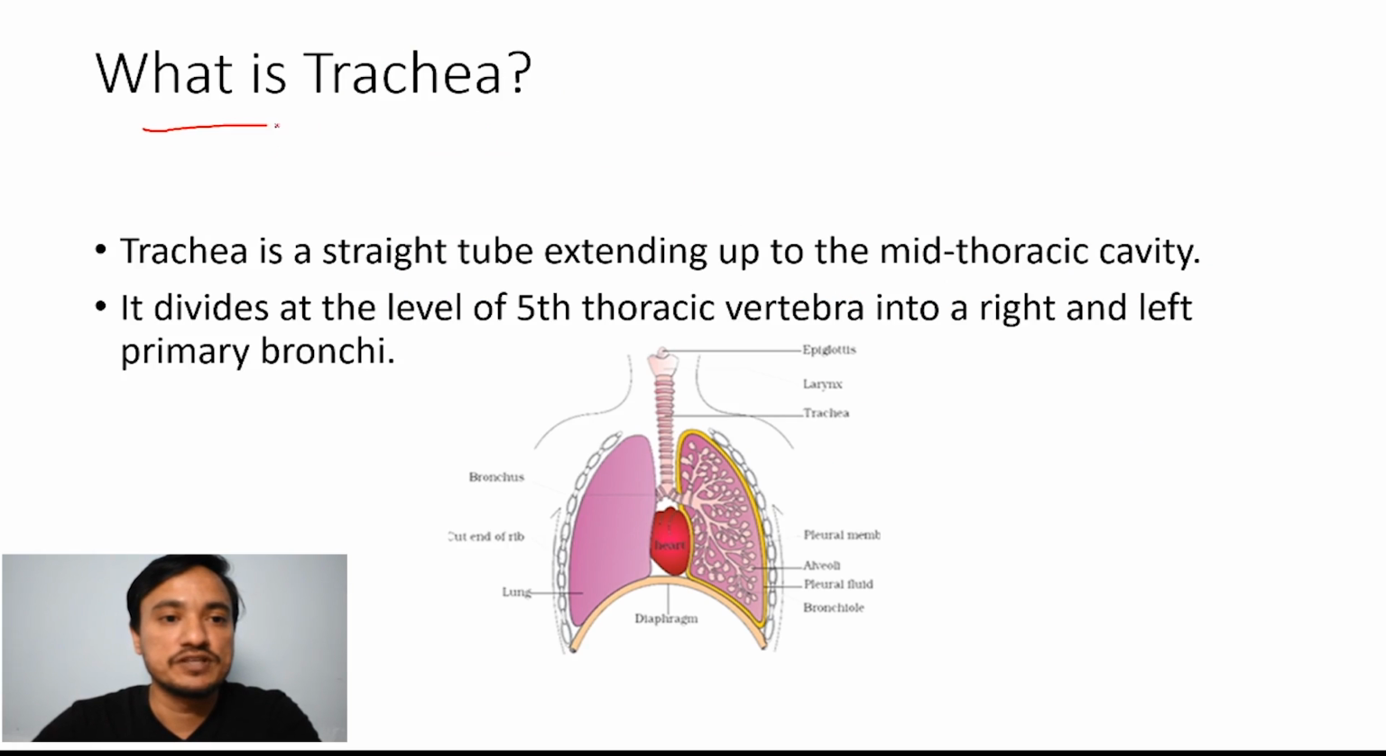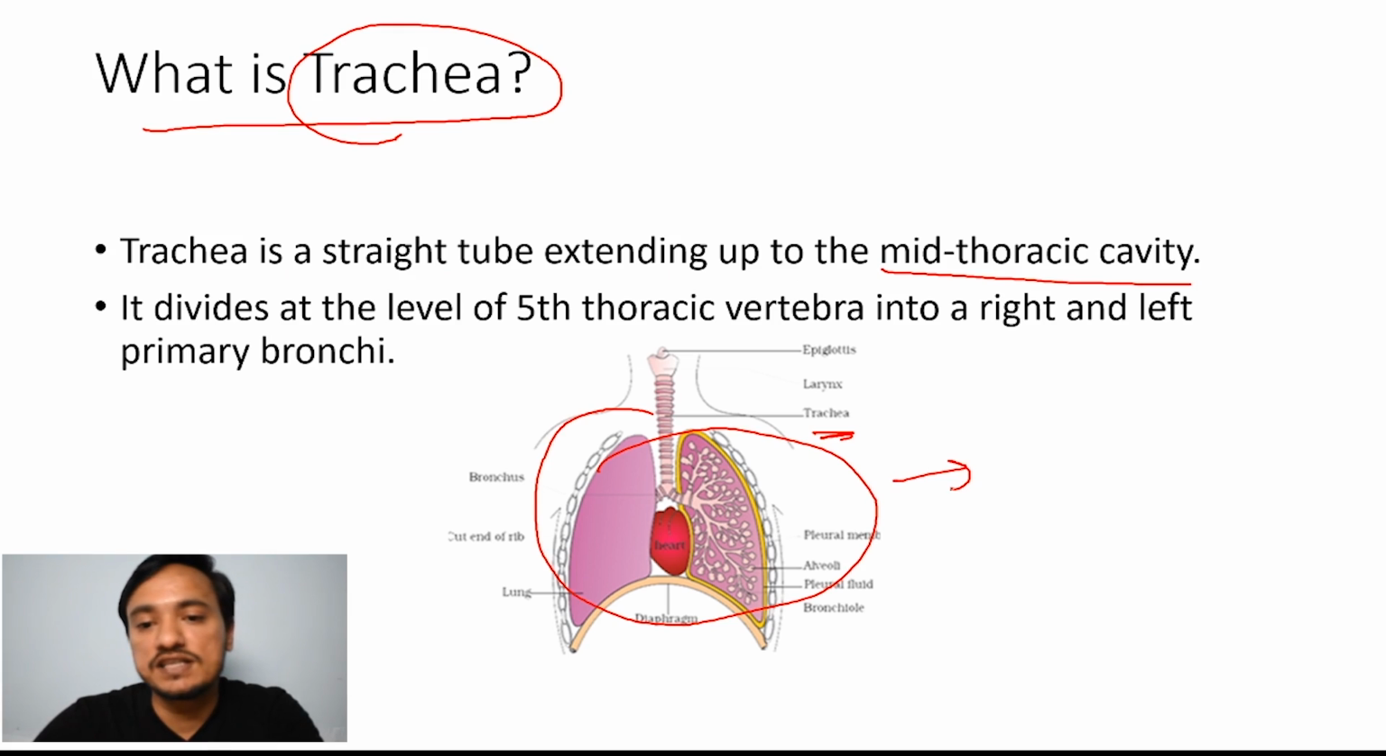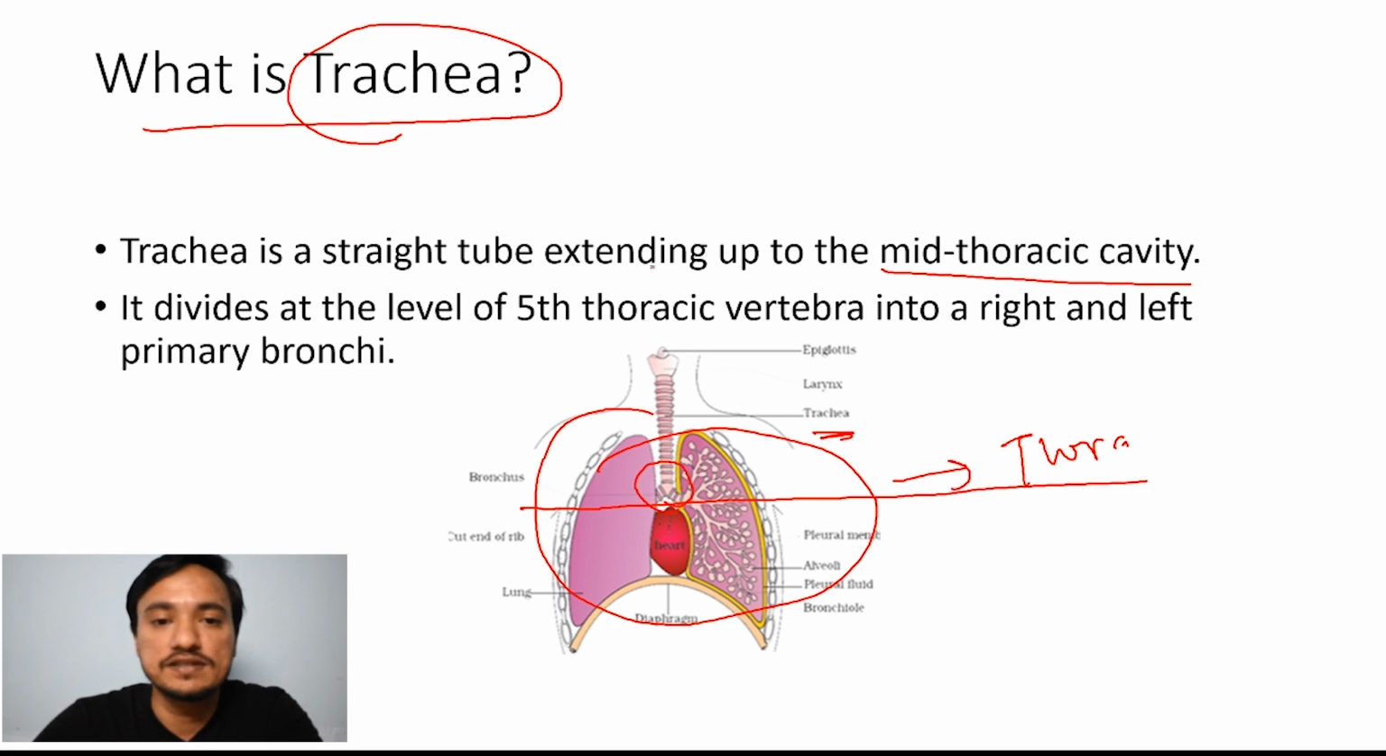Okay, then our next topic is what is trachea. We have seen after larynx there is trachea. This is the image that we have seen already. Trachea is a straight tube extending up to the mid-thoracic cavity. The entire chest cavity is called thoracic cavity. This is the middle portion of the thoracic cavity, and trachea is extending up to it.